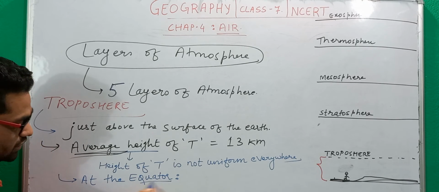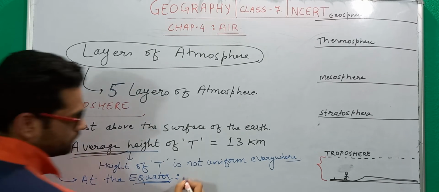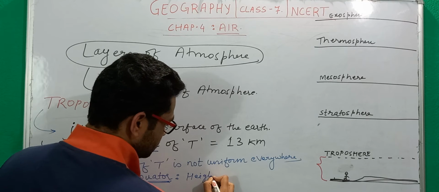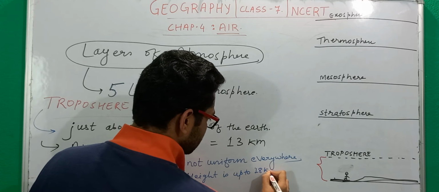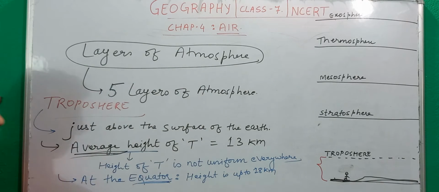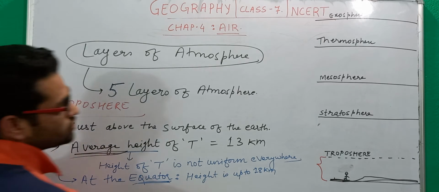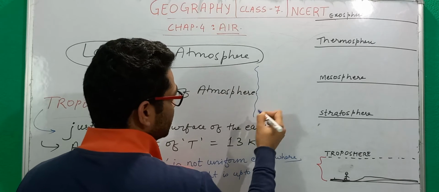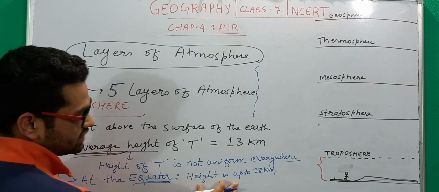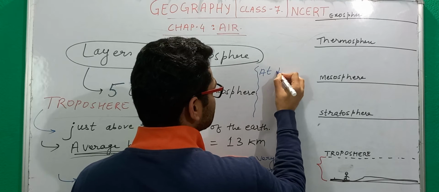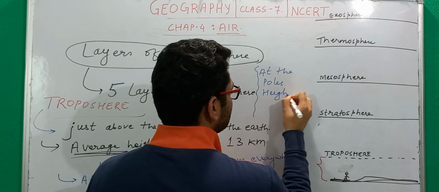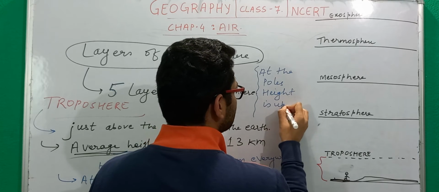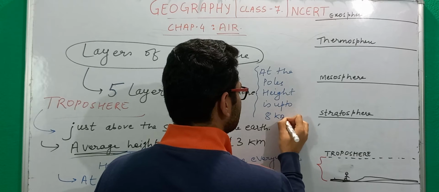So at the equator you will find that the height is up to 18 kilometer. Let me write it here. At the equator the height is up to 18 kilometer, and at the poles height is up to 8 kilometer only.